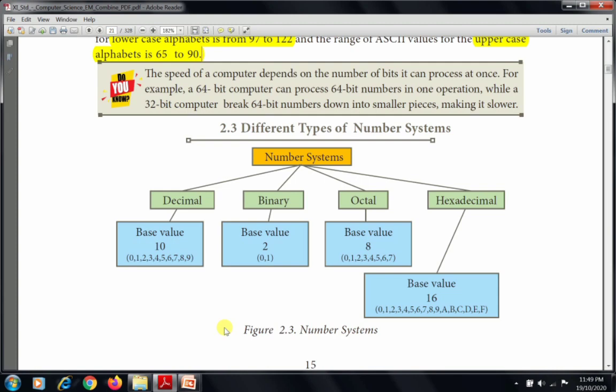The next is hexadecimal. What does hexadecimal mean? It is a combination of decimal numbers and some characters. Hexa means 6 characters. So the normal decimal numbers 0 to 9 plus the first 6 capital letters A to F. The combination of these is called hexadecimal. So totally there are 16 values, and the base value of hexadecimal is 16. So totally there are 4 types of number system: decimal, binary, octal and hexadecimal. Let's see them one by one.